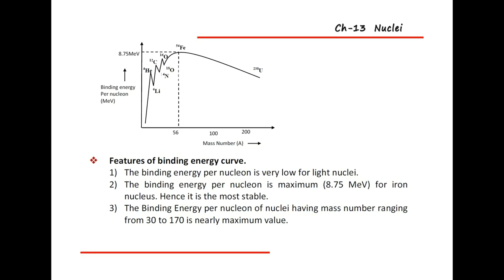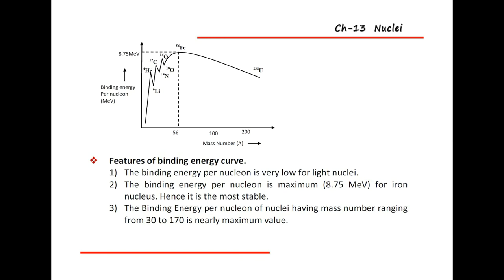So if the mass number is greater than 30 and less than 170, the value of binding energy per nucleon is nearly the maximum value.